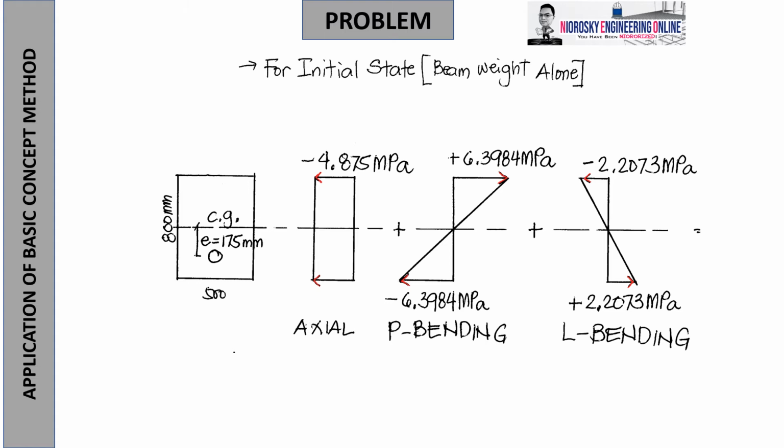Now recall that our earlier value of stress due to axial force is negative 4.875. Top and bottom did not change because it is uniformly distributed. That's why the answer for top and bottom is the same, negative 4.875 megapascal. While P bending represents the effect due to the prestressing force, the top is positive and the bottom is negative. And for the L bending, that represents the effect due to gravity load, so it is negative 2.2073 at the top and positive at the bottom.